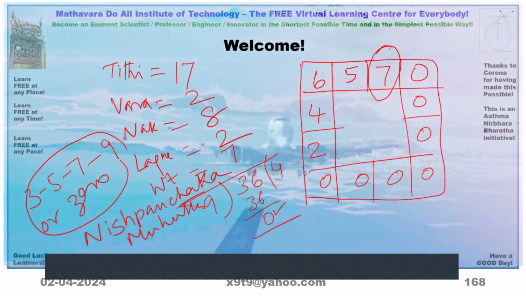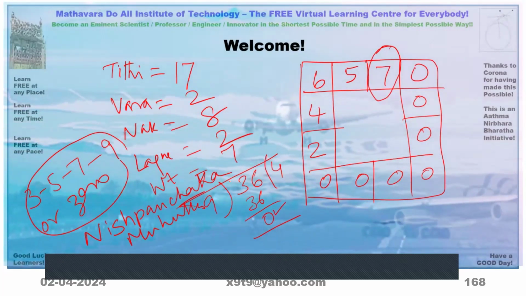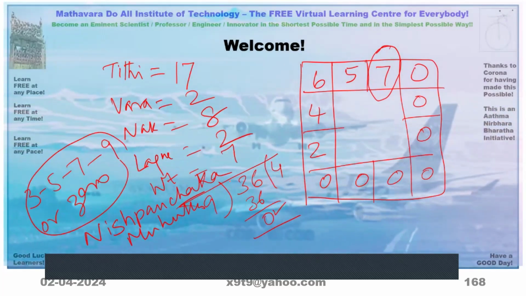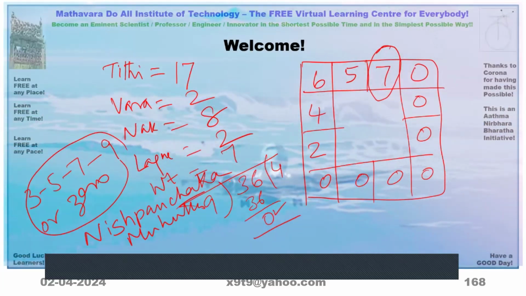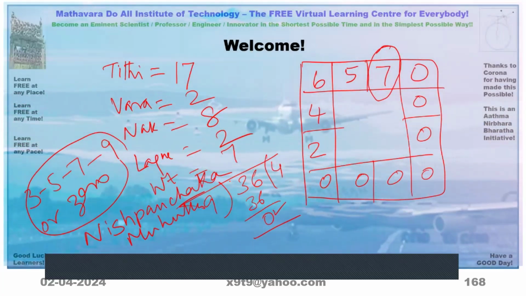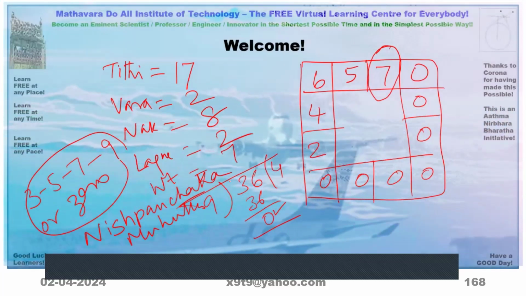This particular day was selected for illustrating Mondays. Since Pushya is there on that day, it is not auspicious, so it is not the answer for the problem we took.